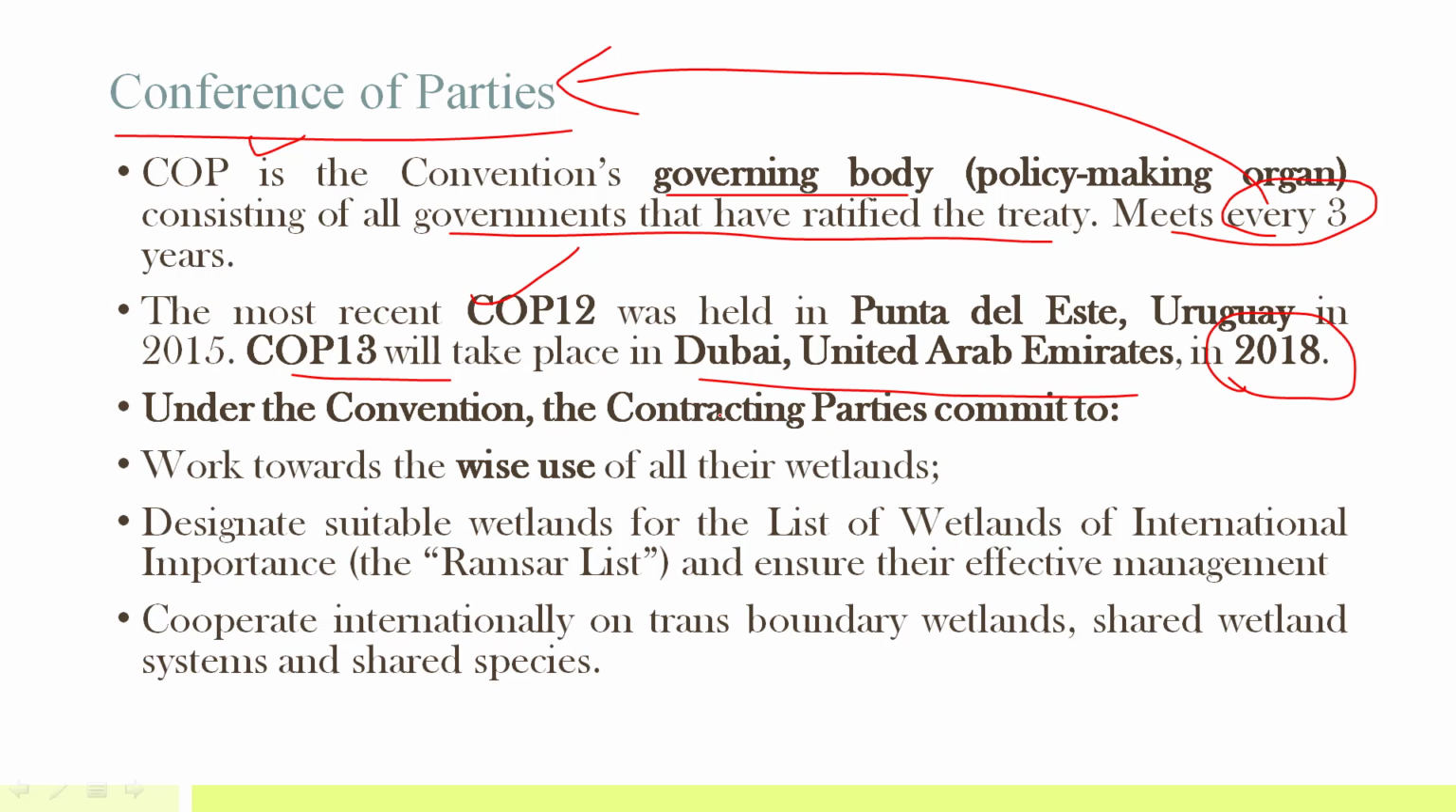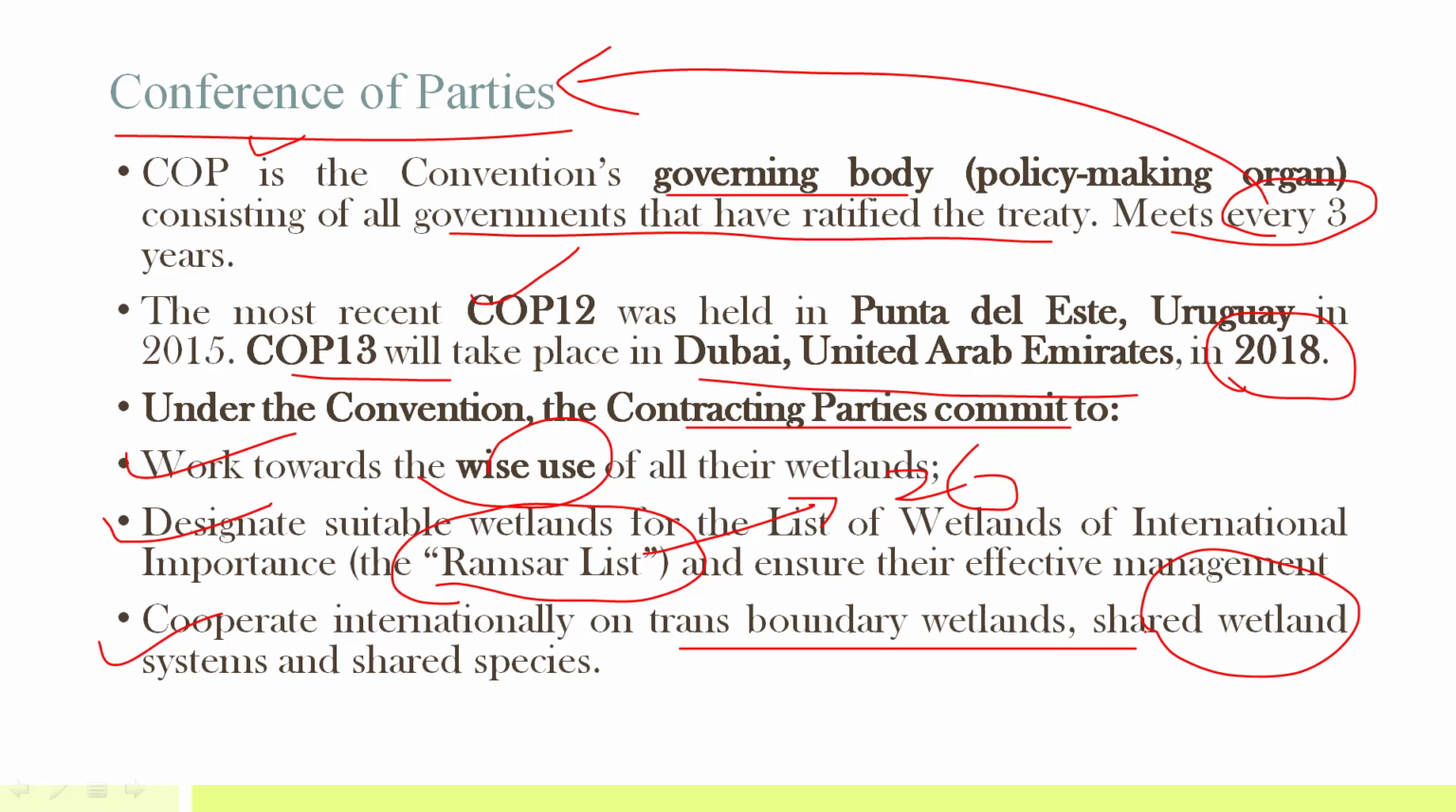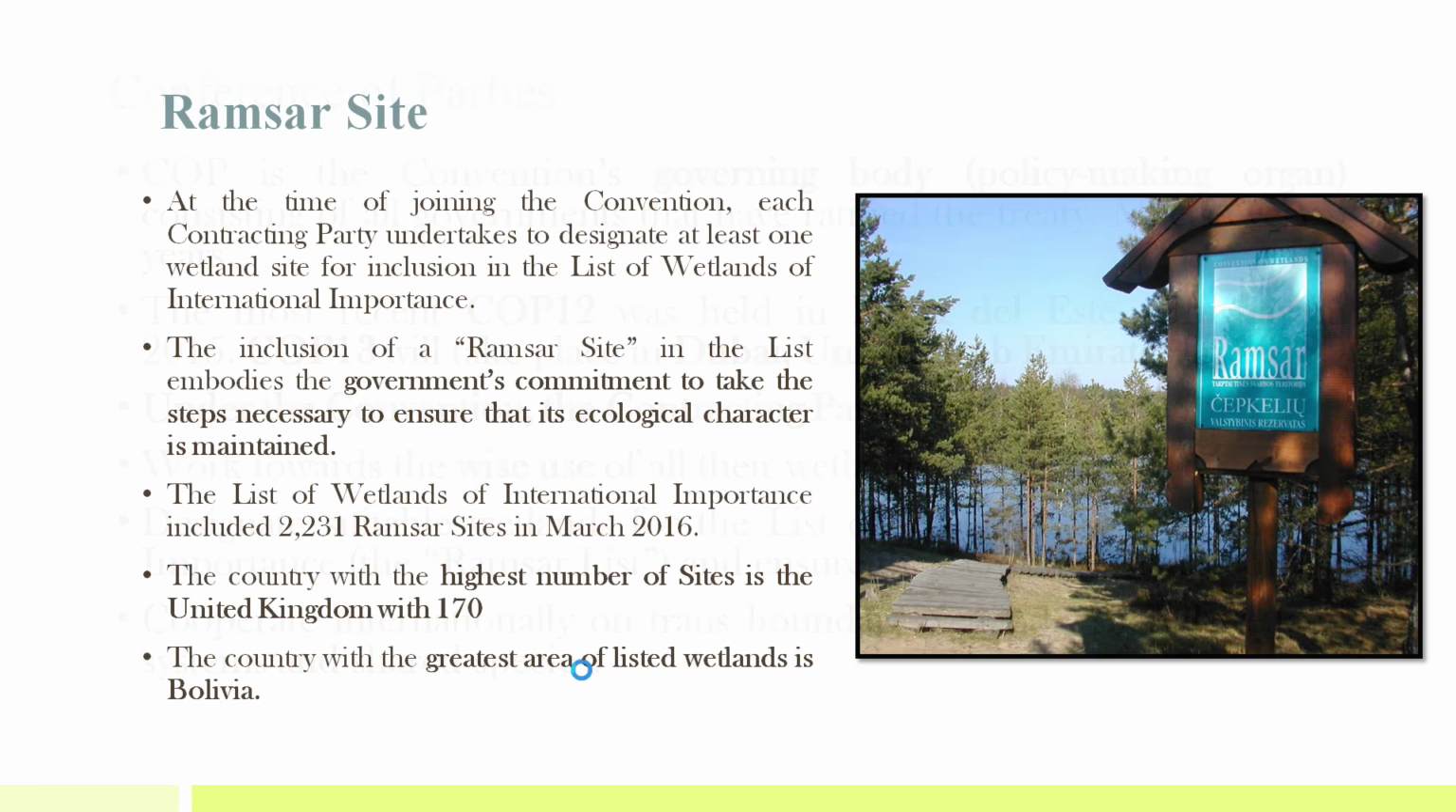Under this convention, the contracting parties commit to work towards the wise use of all the wetlands. They designate suitable wetlands for the List of Wetlands of International Importance. We also call it the Ramsar list. In India, there are 26 wetlands under the Ramsar list. All the parties cooperate internationally on transboundary wetlands, shared wetland systems, and shared species. At the time of joining the convention, each contracting party undertakes to designate at least one wetland site for inclusion in the Ramsar list.